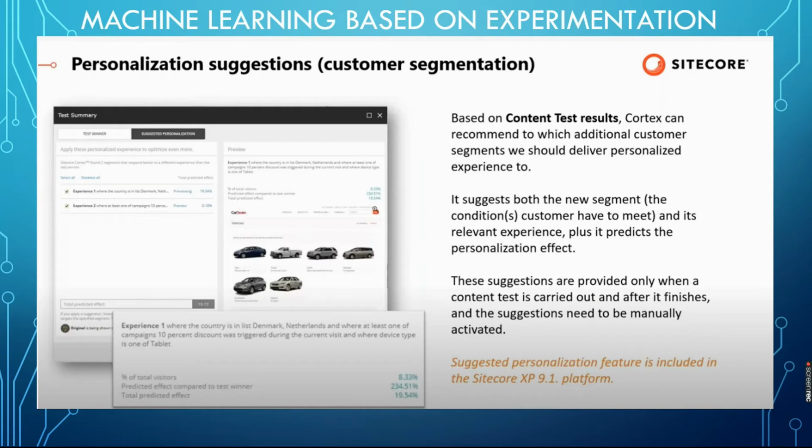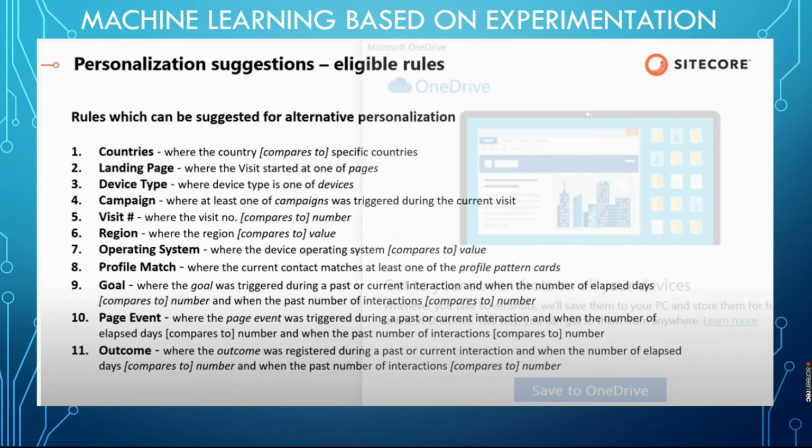So if he is visiting a core site, then we can provide core-site-related personalization. How does personalization normally work? We personalize based on countries, landing page, device, campaign, visit, operating system, profile match, and some goal triggers. We can also perform personalization based on page events, outcomes, etc.